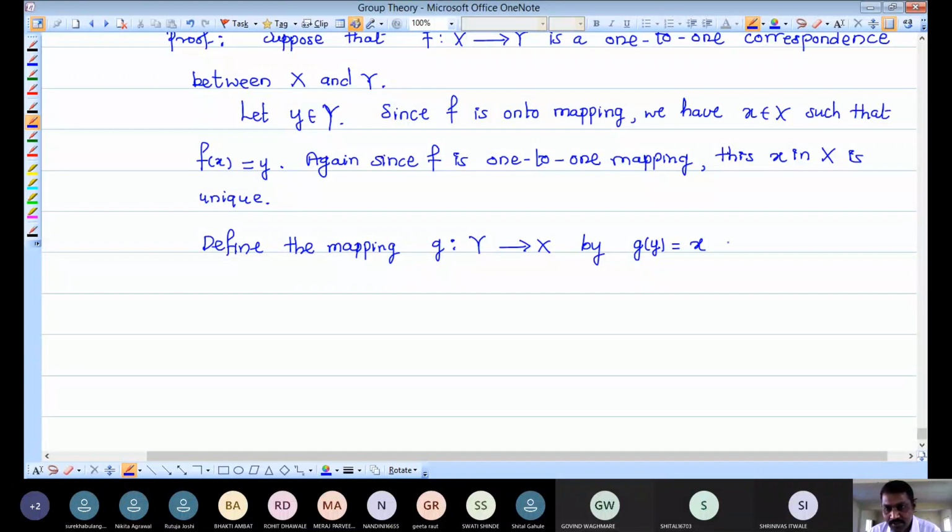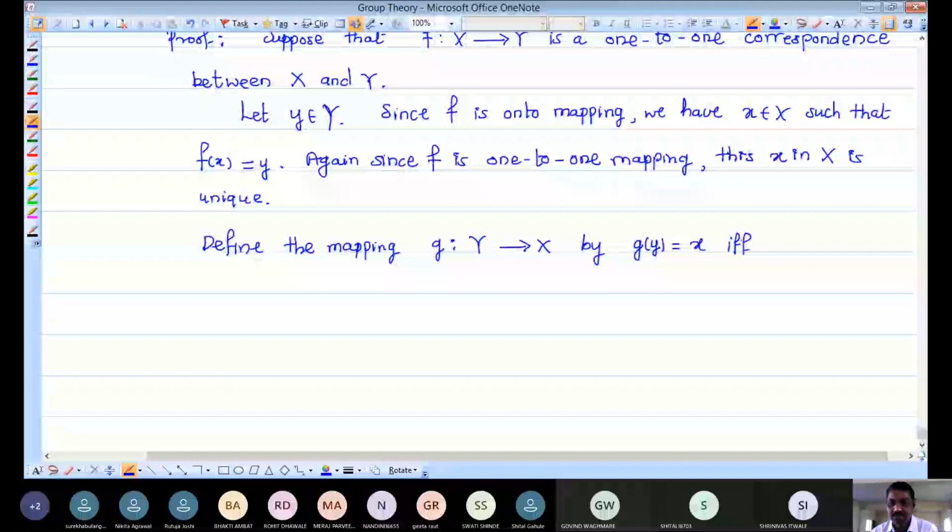And see, I am using the same x and y that we have used in the definition of F. I am writing this definition as: if the image of x is y, then I take the image of y as x, and I call that new mapping G. So for each small y in capital Y, we have a unique x in capital X, so under G its image is the unique x in capital X.